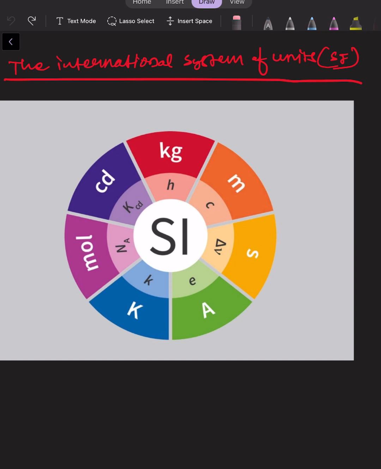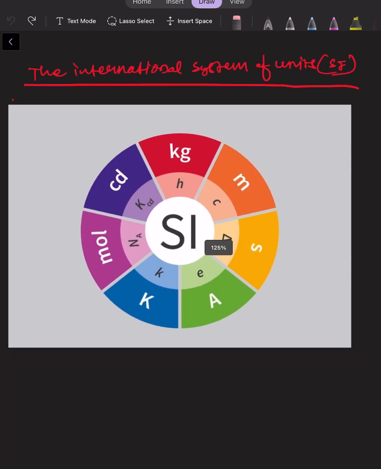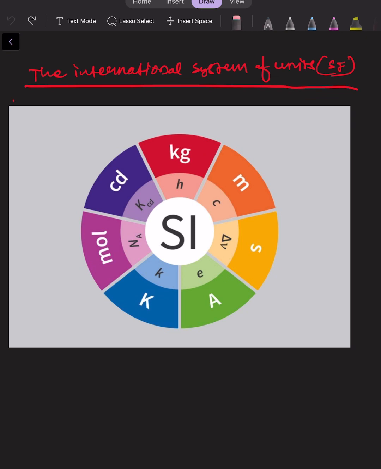The SI system, or I would say the system of international, was established by the 11th General Conference on Weights and Measures. The CGPM is an intergovernmental treaty organization created by a diplomatic treaty known as the Meter Convention, which was signed in Paris in 1875. The SI system has 7 base units, and they are: first one